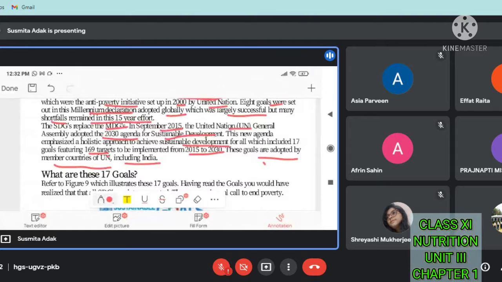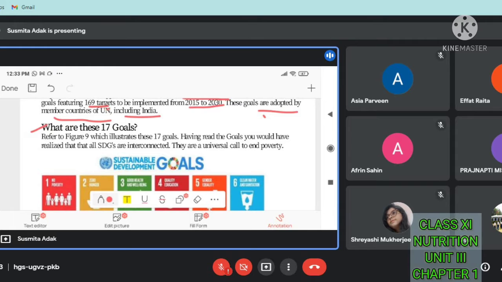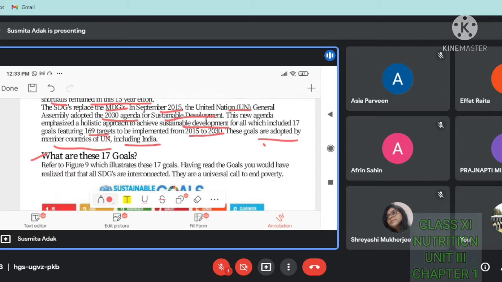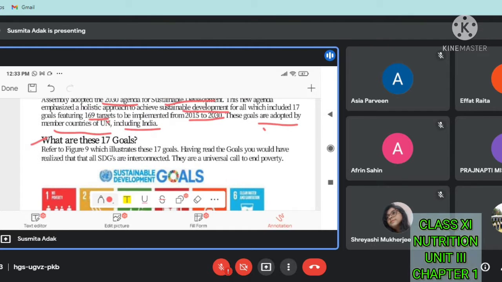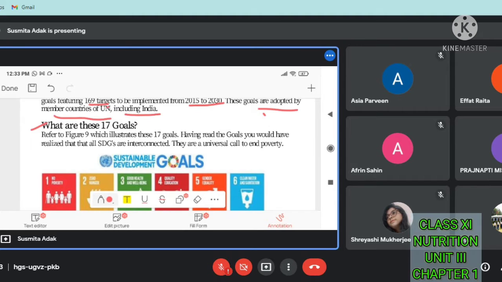Next, see what the 17 goals are. We have to know which goals they adopted, and they gave 169 targets to be implemented from 2015 to 2030. Means between 2015 and 2030, we have to complete all these targets.